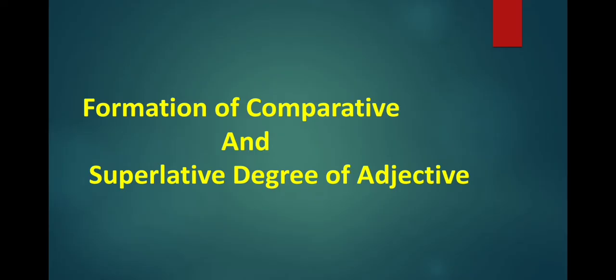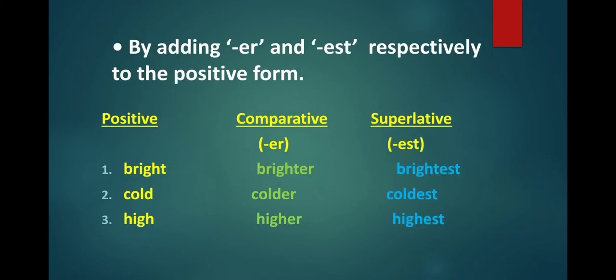Now we will see how we can form the comparative and superlative degree of the adjectives from the positive degree. Most of the adjectives form their comparative or superlative degrees by adding ER and EST to the positive form. For example, bright.